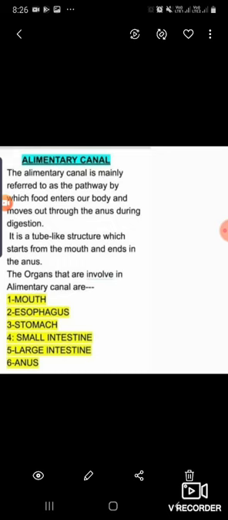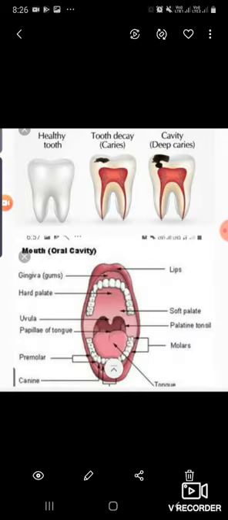So I think you have read about the mouth. Let's recall the topic. I think this is clear from the picture. This is the picture of your mouth, and as you know, digestion in human beings starts in the mouth, mainly of starch, with the help of the enzyme called salivary amylase, which converts the starch into glucose. And in our mouth, various types of teeth are present, whose function is to break the food particles into a smaller form. That means it helps in mechanical digestion. And the tongue also helps in mixing the food with saliva.